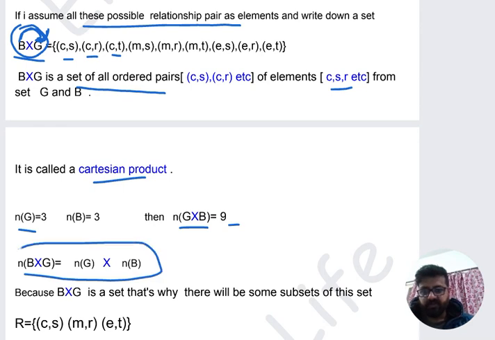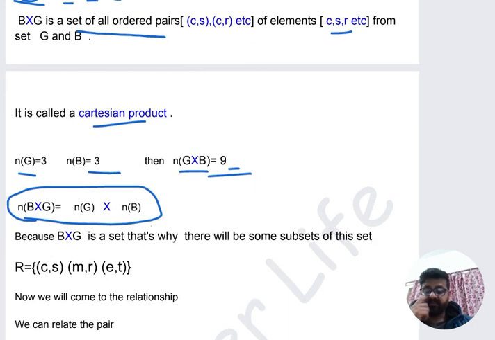If you want to count the number of elements in B cross G, it will be equal to the number of elements in set G times the number of elements in set B. You have already seen that in this case there are 3 elements each, and here are 9 elements. This is the multiplication of both sets.